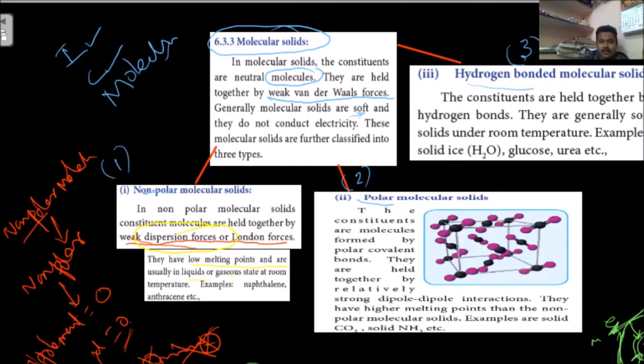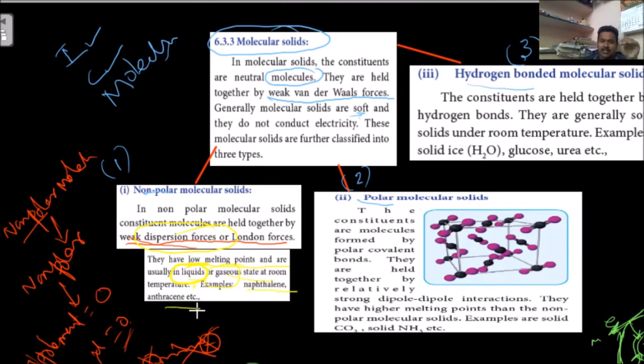These are weak forces, so they have low melting points, usually existing as liquids or gases at room temperature. Because the attractions are weak, they cannot attract strongly and cannot come very near, so they maintain a distance. Medium distance means they exist as a liquid; too much distance means they exist as a gas. This is because of their weak dispersion forces, otherwise London forces.